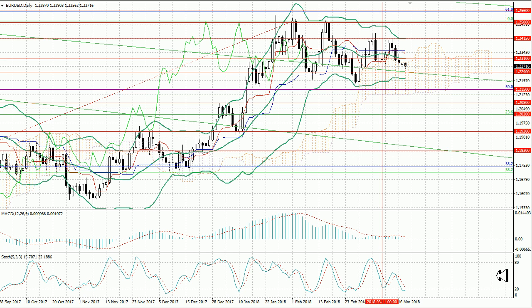Today is Monday the 19th of March and we are glad to present you our weekly analytical review of the foreign exchange market. Last week, the pair Euro-USD showed mixed dynamics.